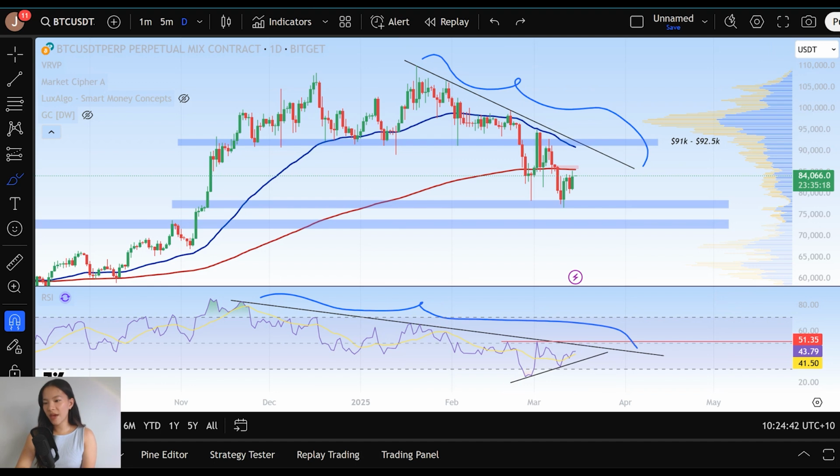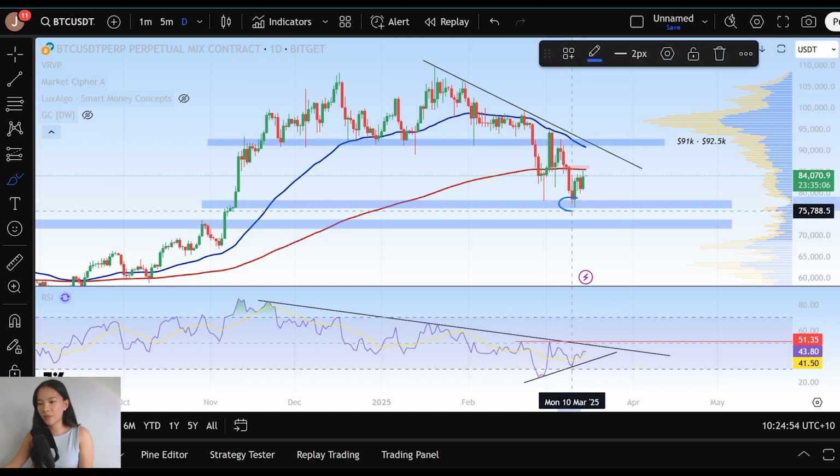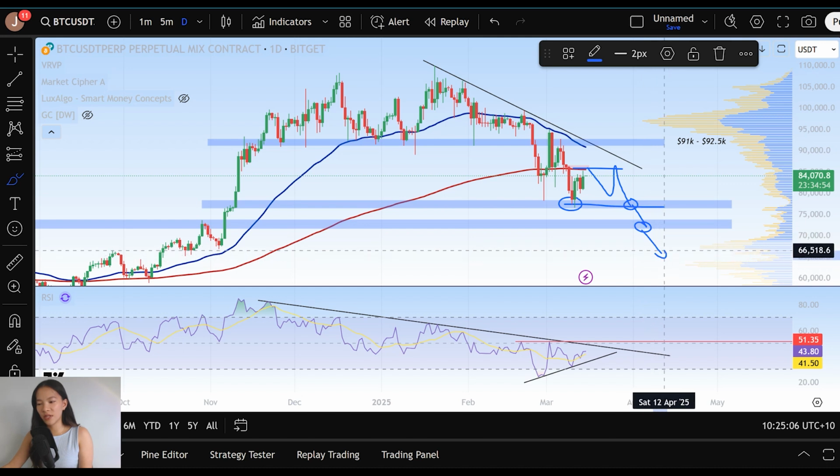Now, the 200 EMA is particularly important over here, as historically, very similar to the 50 EMA, it has marked out periods where Bitcoin will enter a high time frame downtrend. And luckily over here, Bitcoin established support at $76,000. But if we continue to reject off that level, it's likely that we'll continue to absorb the buying pressure at these levels of support, and Bitcoin will continue in its high time frame descent throughout the rest of the year, right?